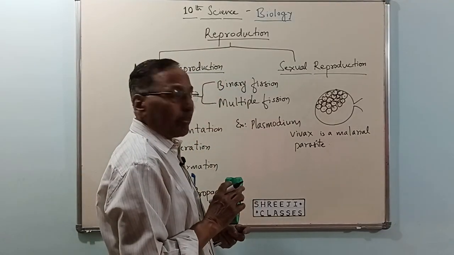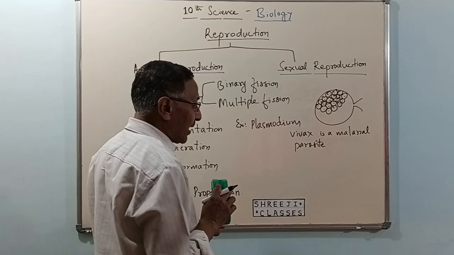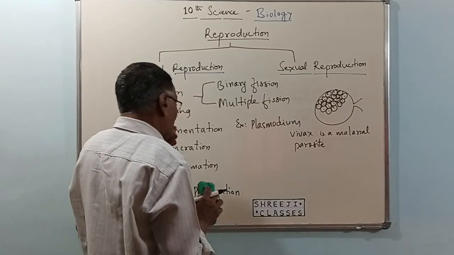Example, Plasmodium vivax, which is a malarial parasite. Next,